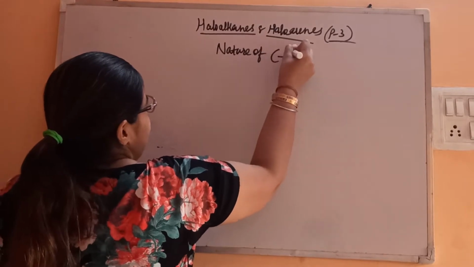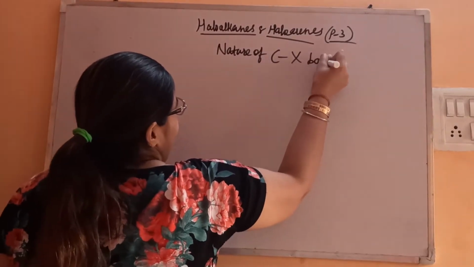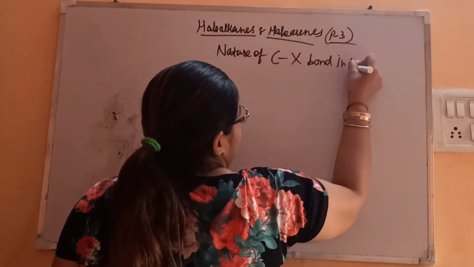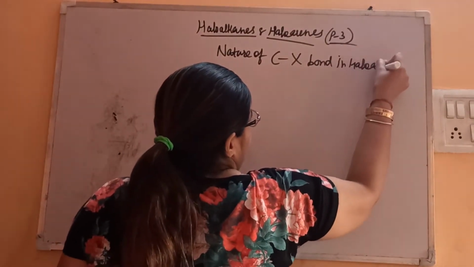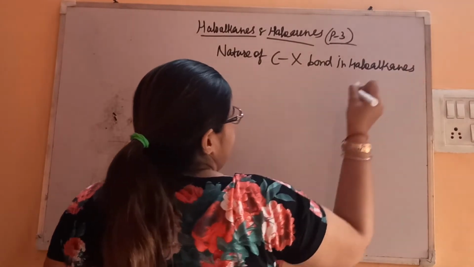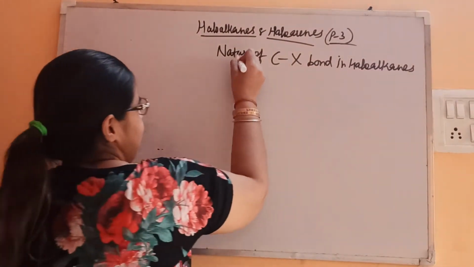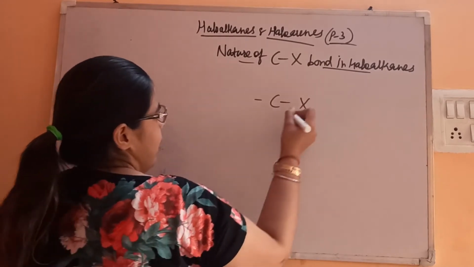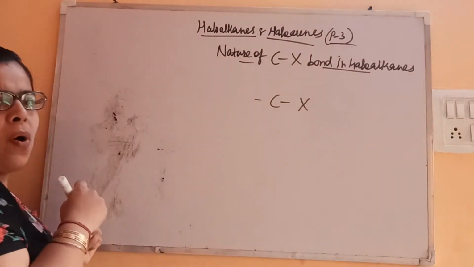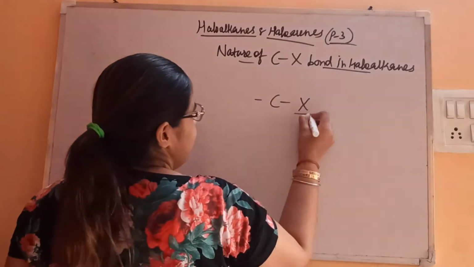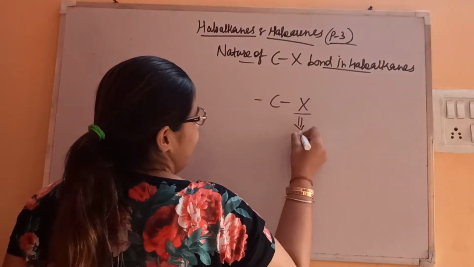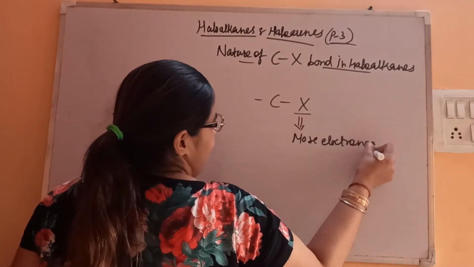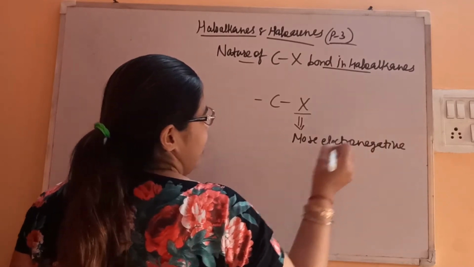Nature of the CX bond in haloalkanes. Okay, so let's see what's the nature. In the CX bond, the halogen is more electronegative than carbon. Okay, this you all know. This is more electronegative. Fine.